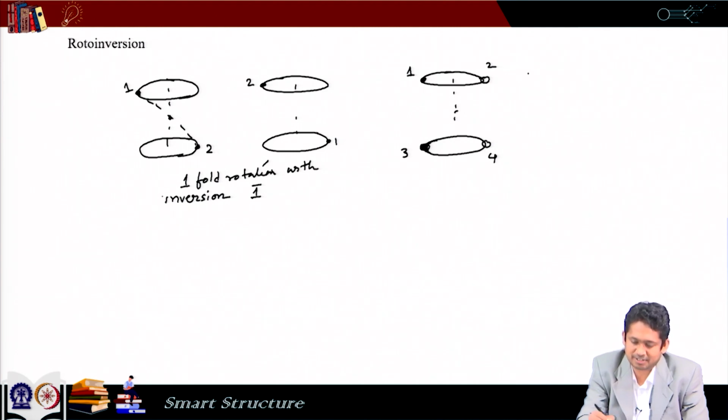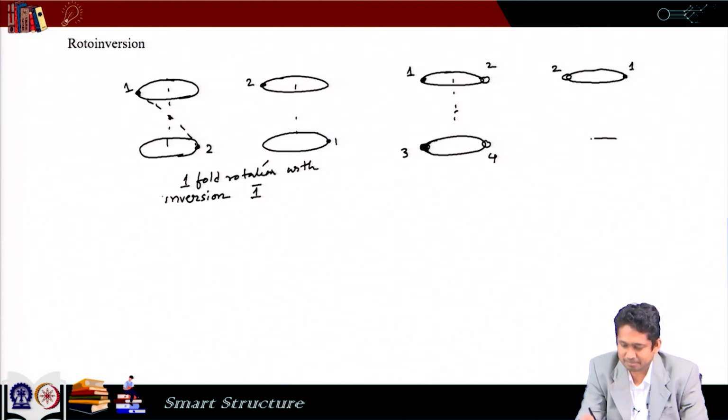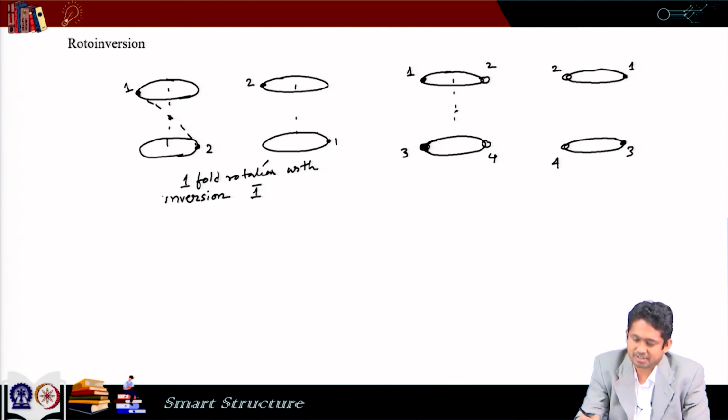before doing the inversion, it has to be rotated. So, if it is rotated by an angle 180 degree, then 2 comes here and 1 goes here, and similarly, if the bottom part is also rotated by 180 degree, then 3 comes here and 4 comes here.